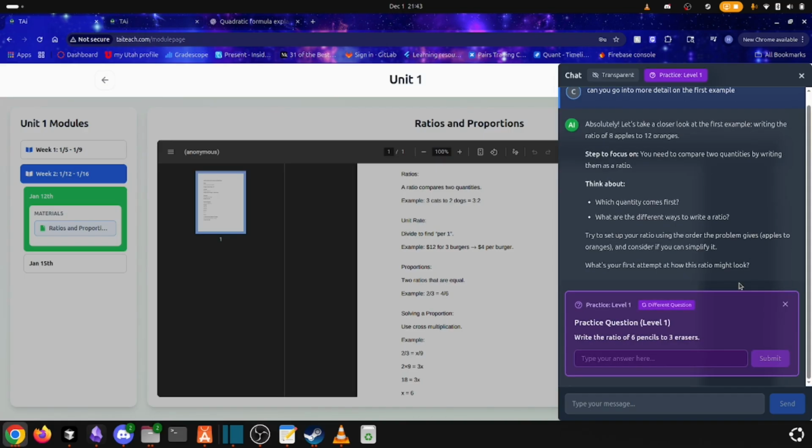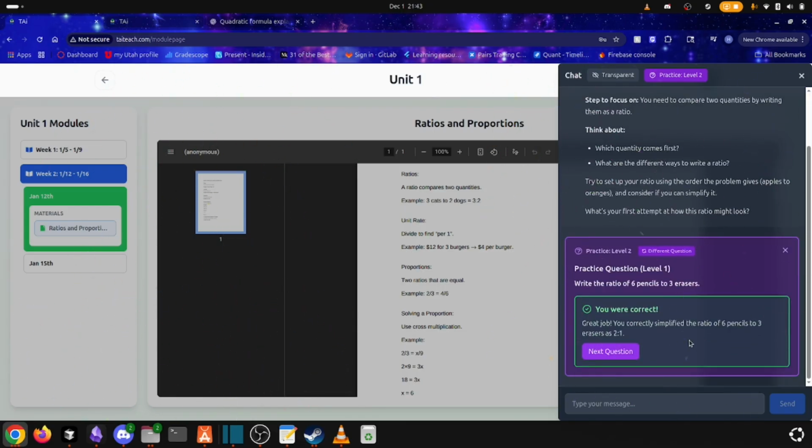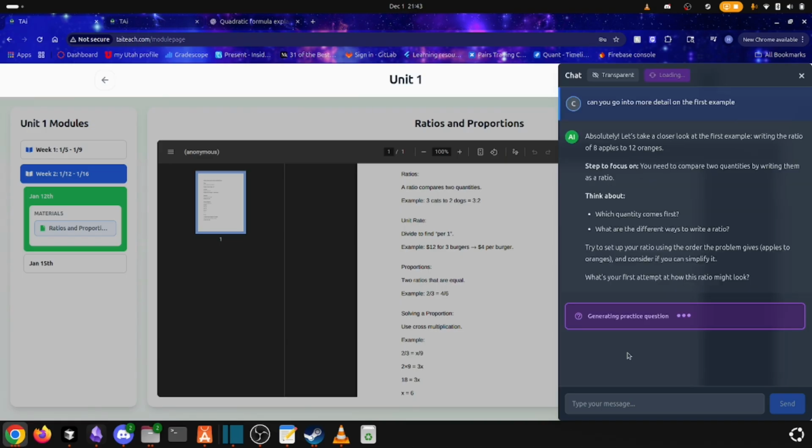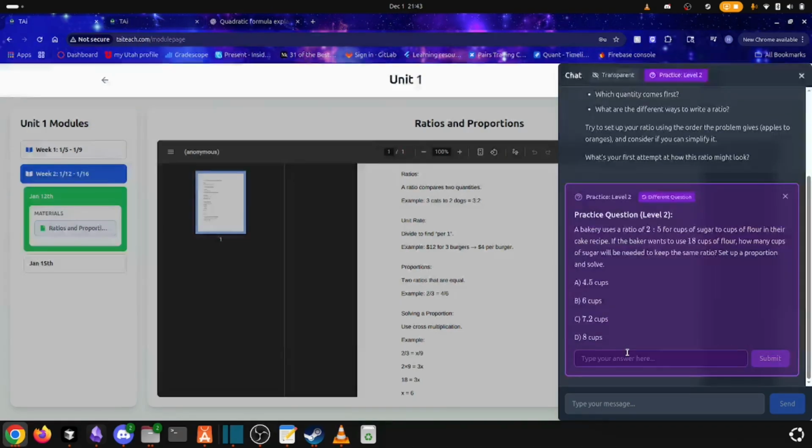Great. Write the ratio of 6 pencils to 3 erasers. Let's think for a second. I think it's 2 to 1. Amazing. We get some confetti, we know the correct answer, and now we can generate a new one. It'll up the difficulty to level 2, and we can continue to answer practice questions until we reach our limit.